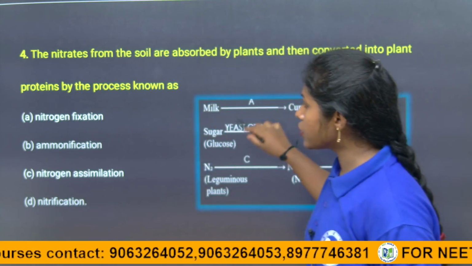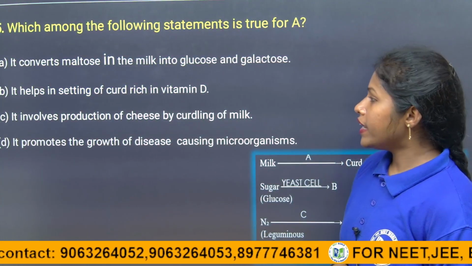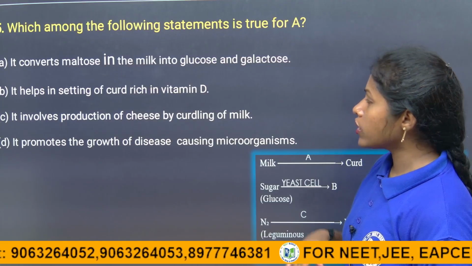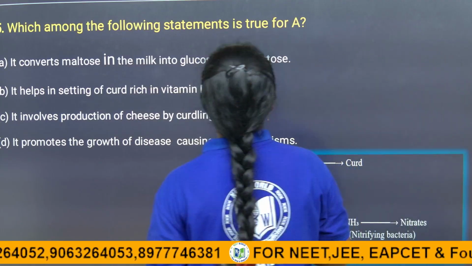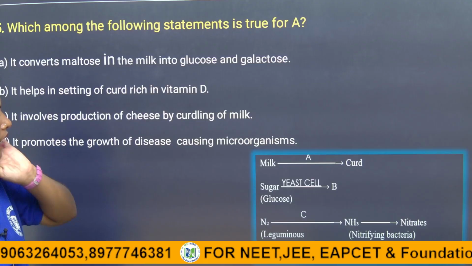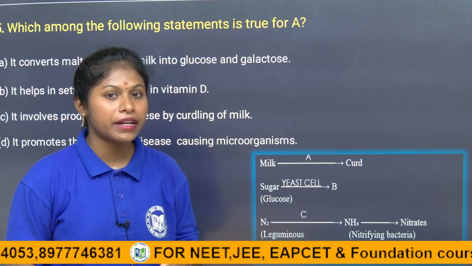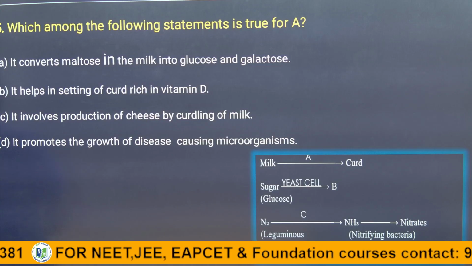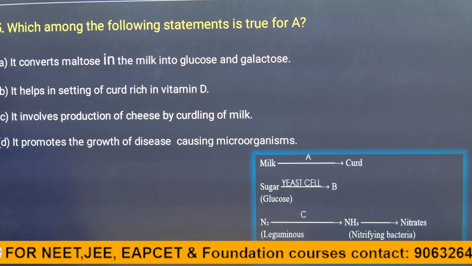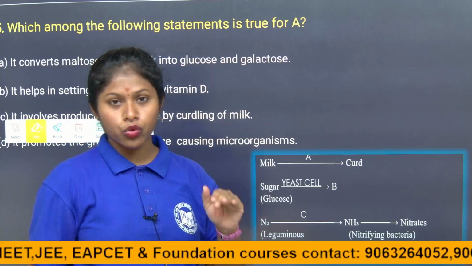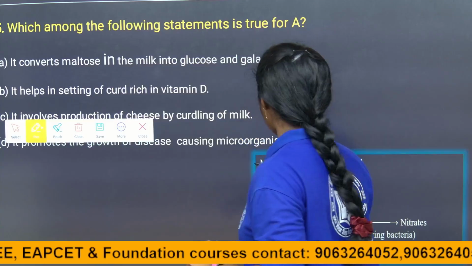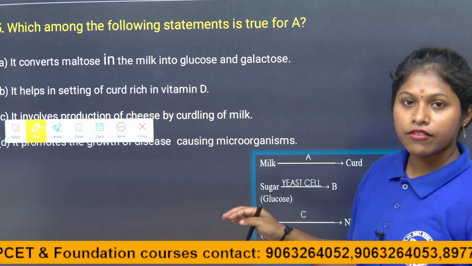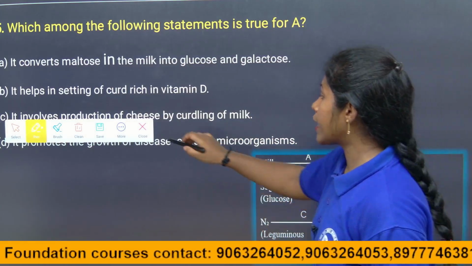Coming to the next question, children. Here they are asking which among the following statements is true according to A. Let's see this question. Which among the following statements is true regarding A? A is, we know that milk is converted into curd with the help of the bacteria called lactobacillus bacteria.